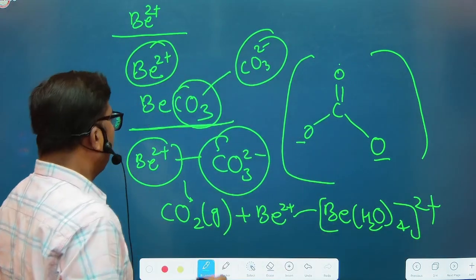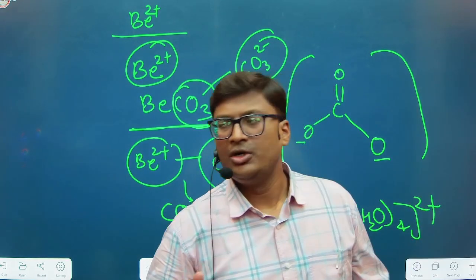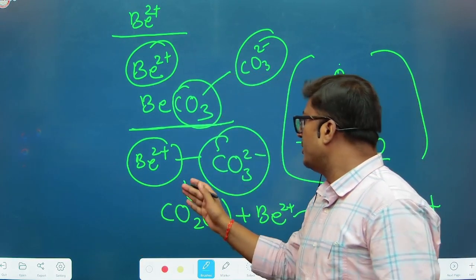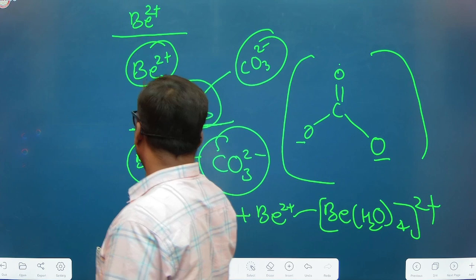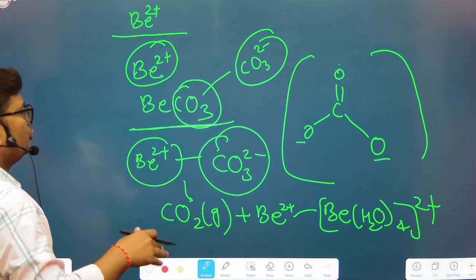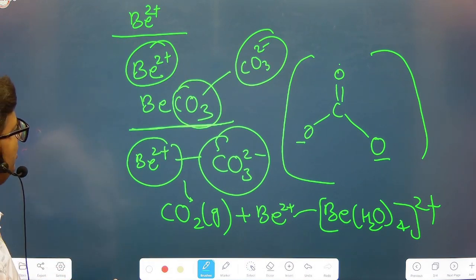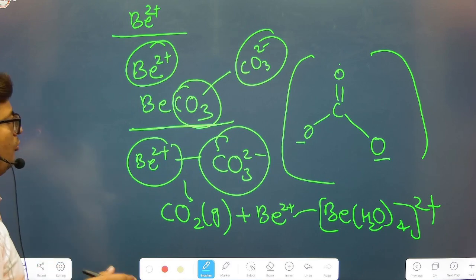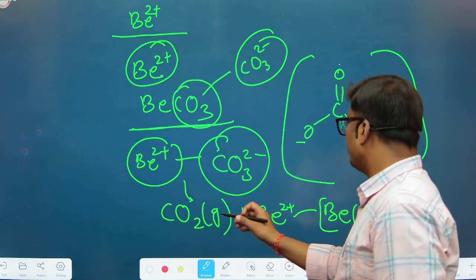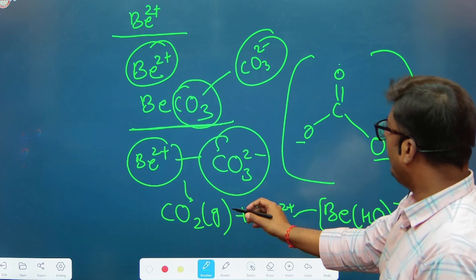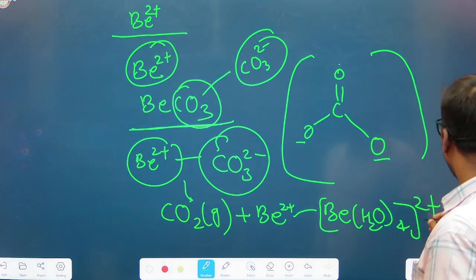And beryllium carbonate is a salt of beryllium, so it undergoes decomposition. Because of the polarization effect between beryllium 2+ and carbonate 2-, once this beryllium carbonate comes into contact with water, it undergoes thermal decomposition to form carbon dioxide gas and beryllium 2+ as [Be(H2O)4]2+.